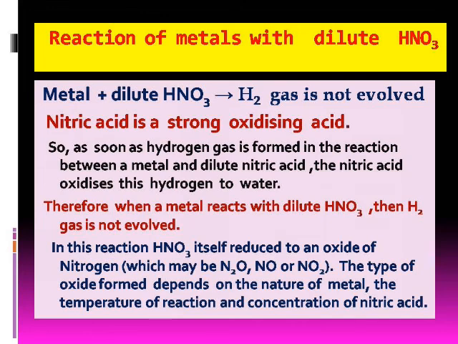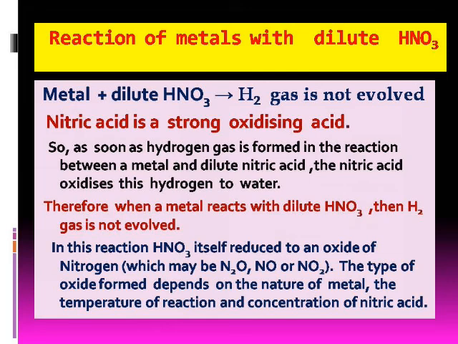Dear students, now let us observe the reaction of metals with dilute nitric acid. When a metal reacts with dilute nitric acid, then hydrogen gas is not evolved. This is because nitric acid is a strong oxidizing agent.